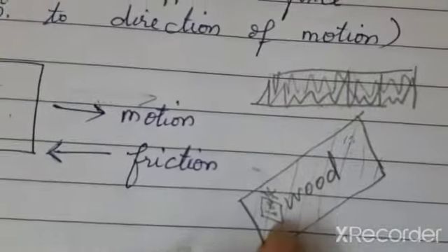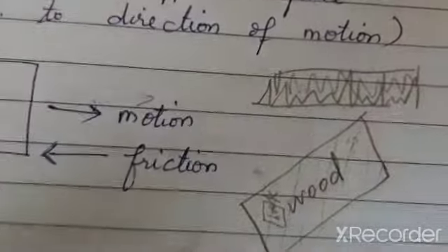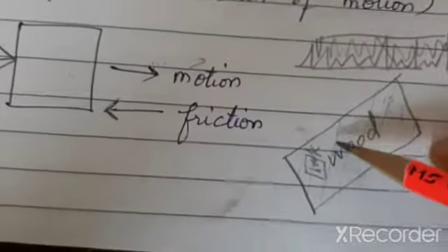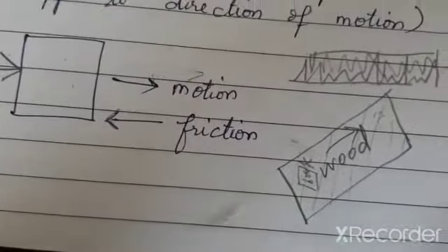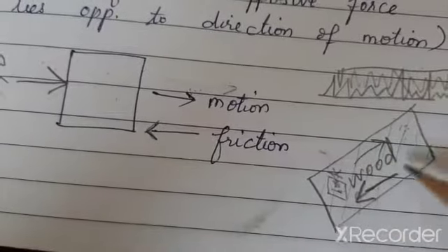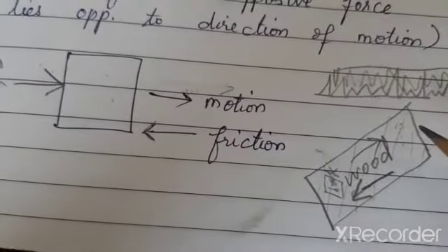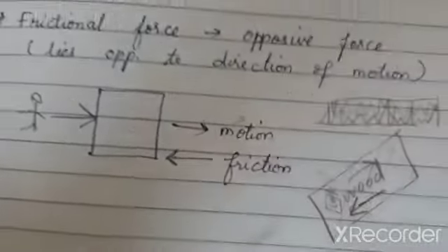Now, consider the same example. Here I have placed a book. If I am moving the book in this direction, where will the friction act? In which direction will the friction act? The friction will act in the opposite direction so that the irregularities are locked and that enables the book to move smoothly on the layer of the table. Clear, children?